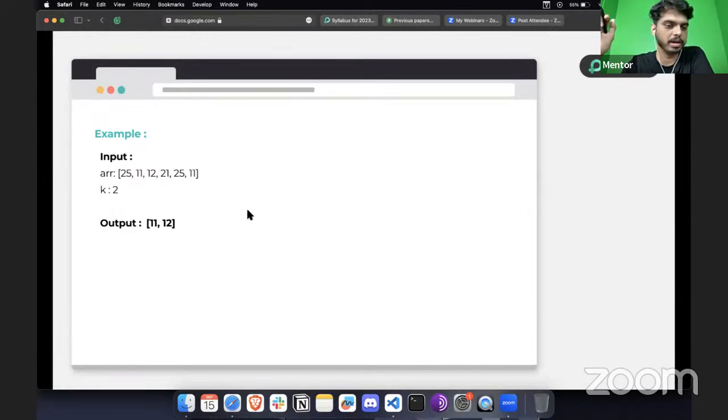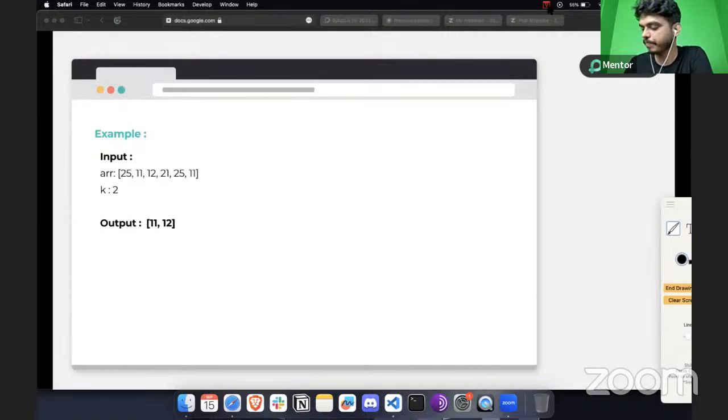All right, can anyone help me in solving this question? As you know, what is the procedure that we have here? Since K has the value of 2, you're going to iterate on this list. First, you will pick 25 and 11. In the second iteration, you will pick 11 and 12. In the third iteration, you will pick 12 and 21. In the fourth iteration, you will pick 21 and 25. And then you will pick 25 and 11. For each of these iterations, you're going to write the summation value here, right? So what will be the summation here? And out of that, you're going to compare where the addition of these numbers is lowest.